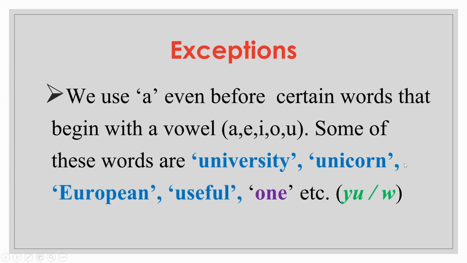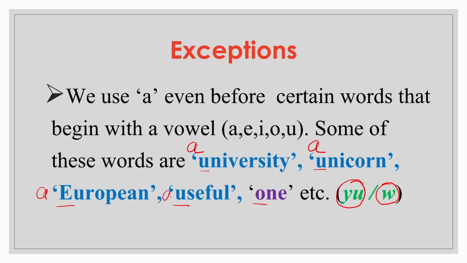See this exception? We use a even before certain words that begin with a vowel. Some of these words are university, unicorn, European, useful, and one. This is because the words university, unicorn, European, useful begin with the consonant sound of U, and the word one begins with the consonant sound of W. So the article a is used before them, like a university, a unicorn, a useful thing, etc.